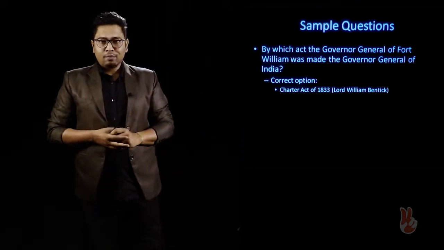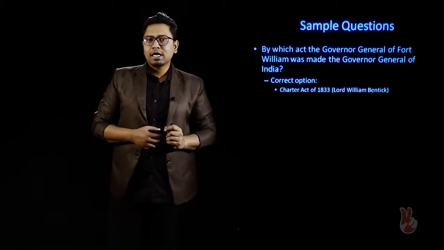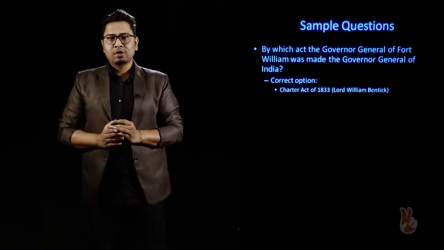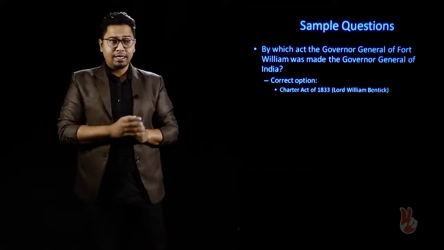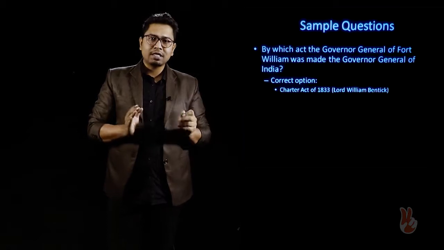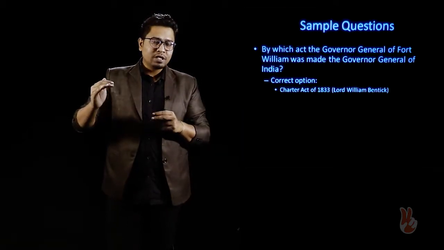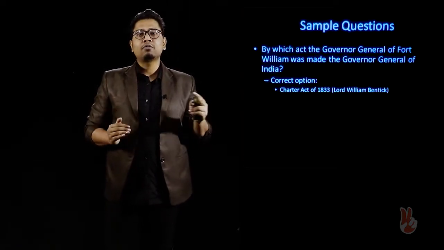Why is this act important? Because this act shows that the British were trying to centralize their administration in India. This is a period starting from the Regulating Act of 1773 up until the Government of India Act of 1858. This entire period was a period of centralization, and within the scheme of centralization, it was made possible that the provinces of Bombay and Madras were made subservient to the province of Bengal.